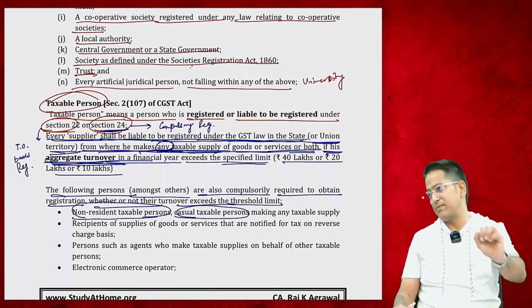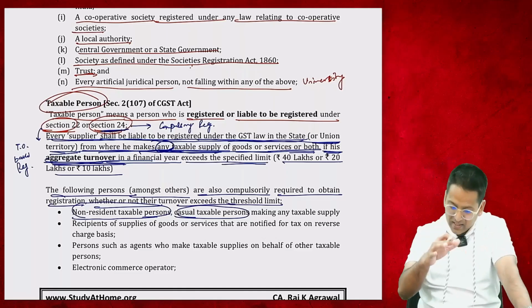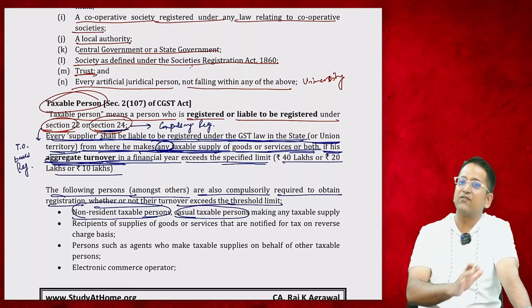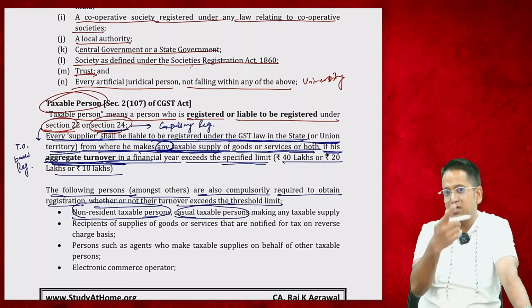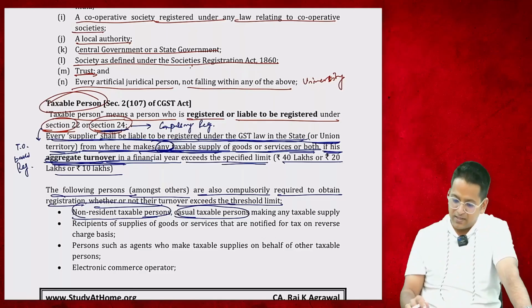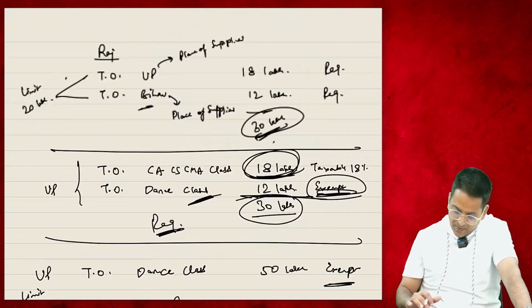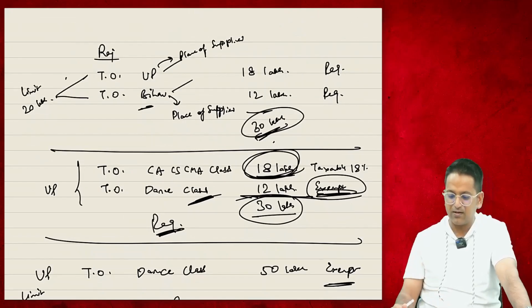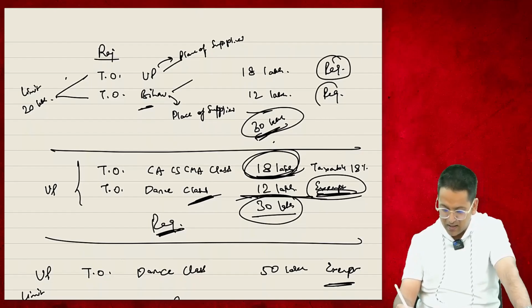Okay, one more thing I forgot to mention. I didn't focus on this, otherwise I would have already told it: you have to get the registration state-wise. We get the registration done in all those states from which we supply. As you might have seen here, I took the first example of someone who needs to do registration in UP as well as in Bihar. Write both these registrations separately.